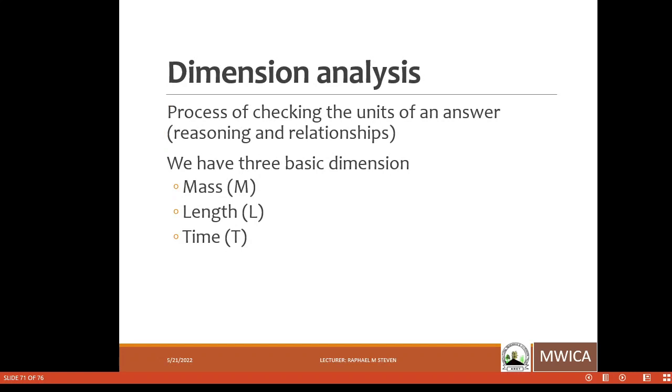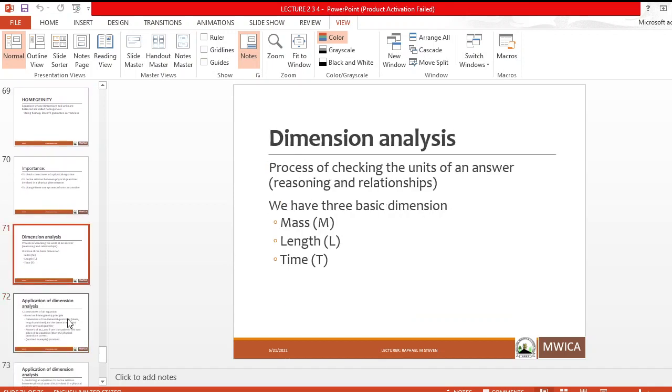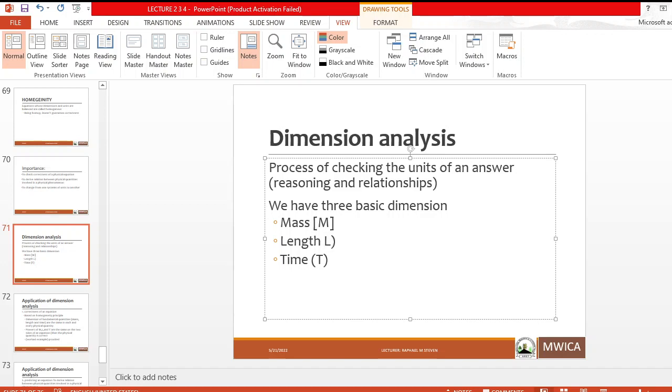In physics, we have basically these 3 most common dimensions which we'll be looking at. We have the dimension of mass, which is represented in square brackets. So the dimension of mass is represented in a square bracket as M. So disregard these brackets, they should be square brackets. The dimension of length is given in square bracket of L, and the dimension of time is given in square bracket of T.